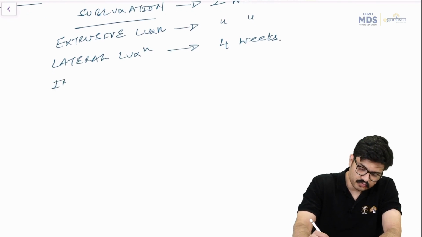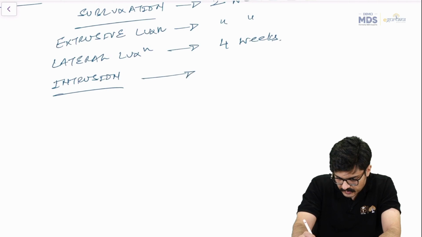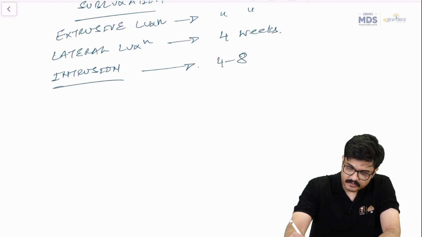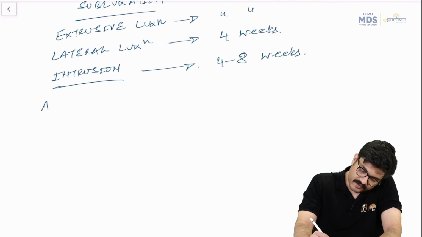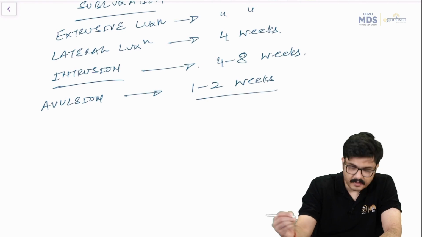For intrusion, it is around 4 to 8 weeks, right? For avulsion injury, very interesting here, 1 to 2 weeks, right?